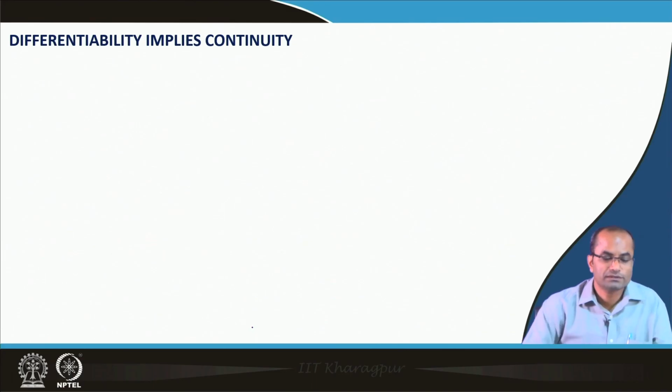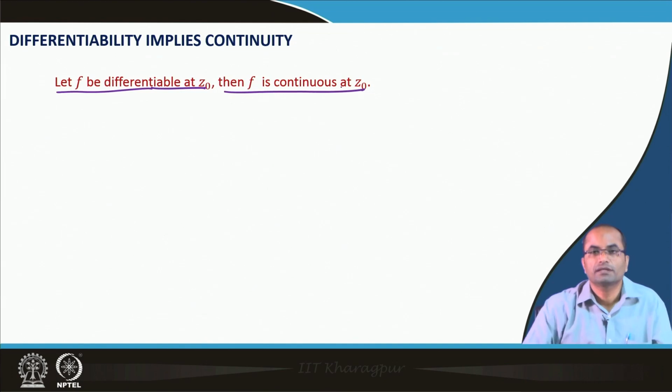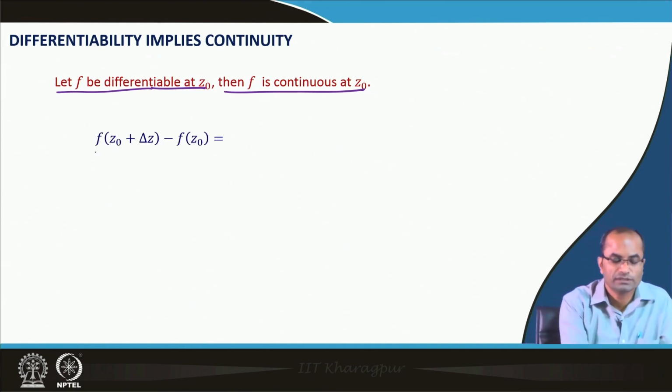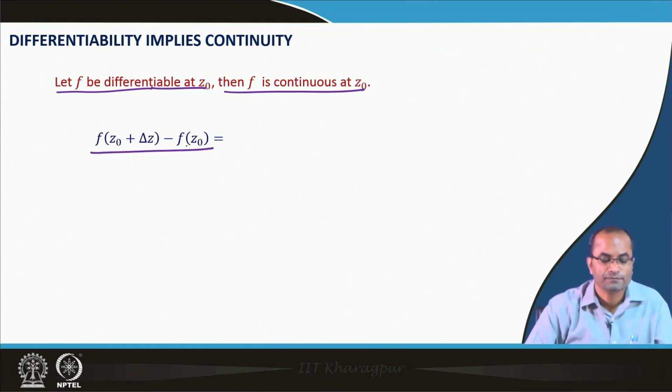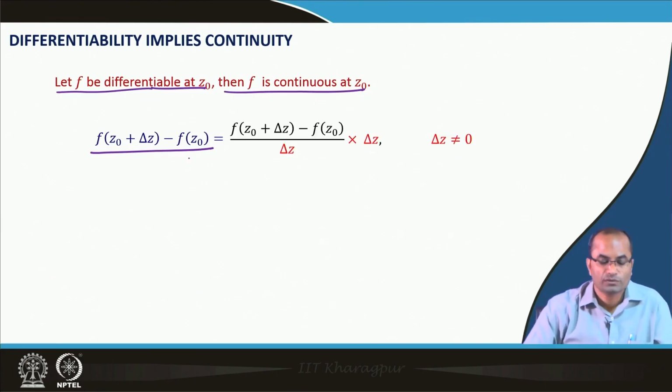Now, here we can take a quick look that differentiability implies continuity. That means, if a function is differentiable, it is continuous. So, we assume that f is differentiable at z naught, and we will show that f is continuous at z naught. We consider the expression f z naught plus delta z minus f z naught.